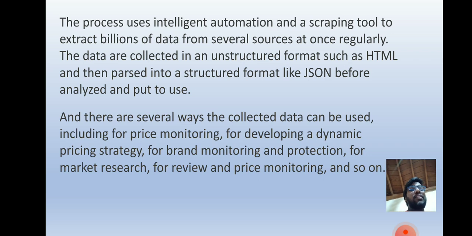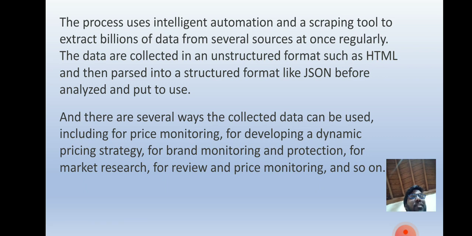The process uses intelligent automation and a scraping tool to extract billions of data points from several sources at once, regularly. The data is collected in an unstructured format such as HTML. Here HTML is Hypertext Markup Language.